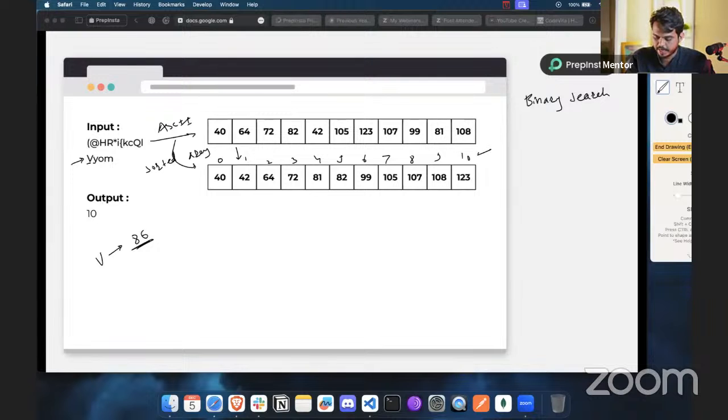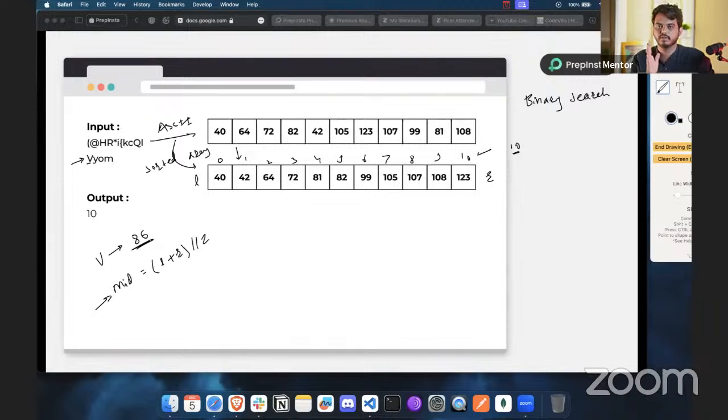So here the end is going to be 10, as we can see, and we need to find this mid. In order to find the mid, the formula is, let's say the start is L and the end is R. So basically the mid is going to be L plus R, floor divided by 2, using the double-slash operator in Python.